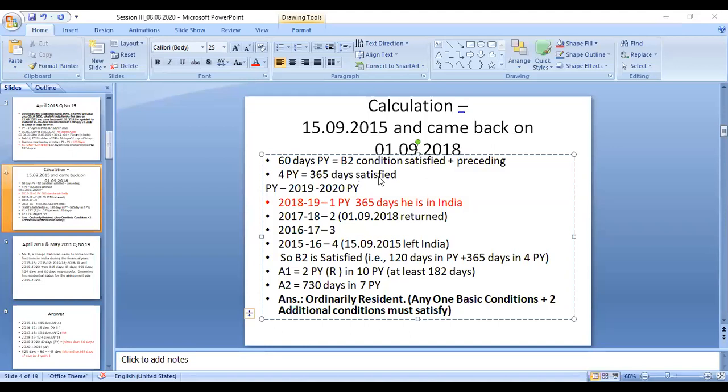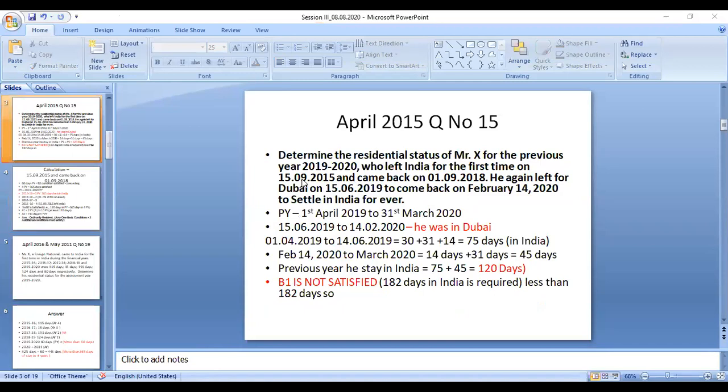Extract that it means 15/9/2015 to 1/9/2018, while writing the date. So the date, the month and the year are very, very important. You have to be very careful writing these things. 15/9/2015 to 1/9/2018 he left.